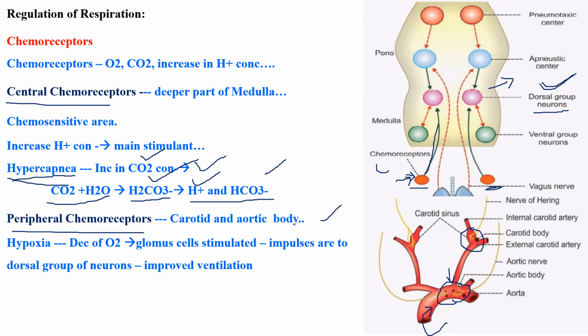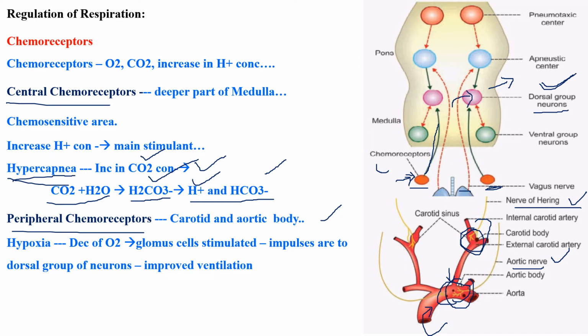So it sends an impulse to your dorsal group of neurons through two nerves: in the aortic body through your aortic nerve, and in the carotid body through your nerve of Hering. These two nerves send an impulse to your dorsal group of neurons.